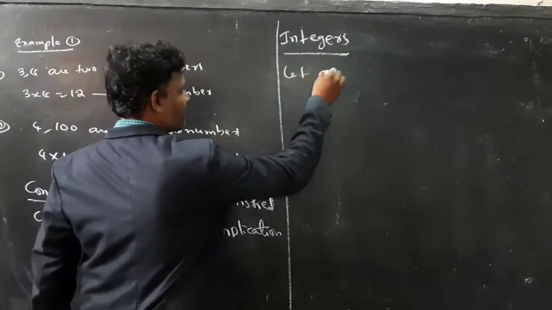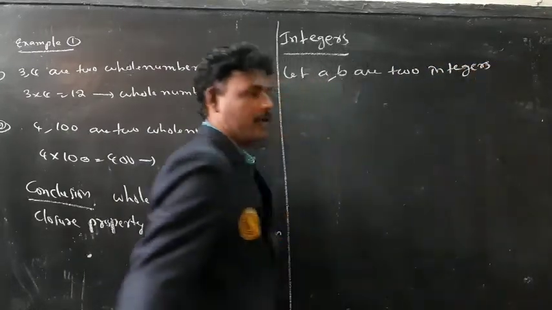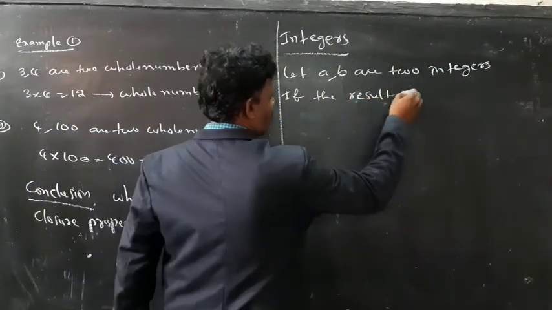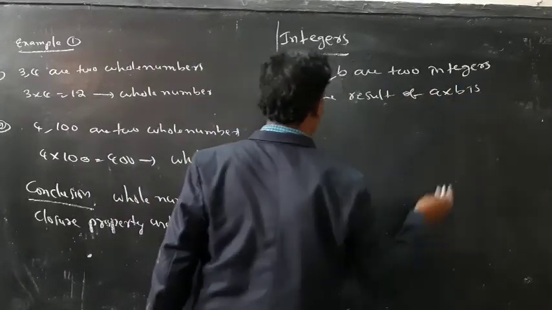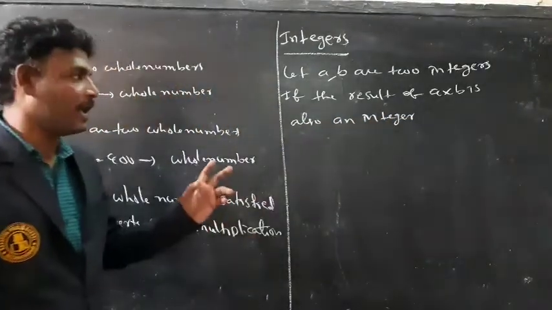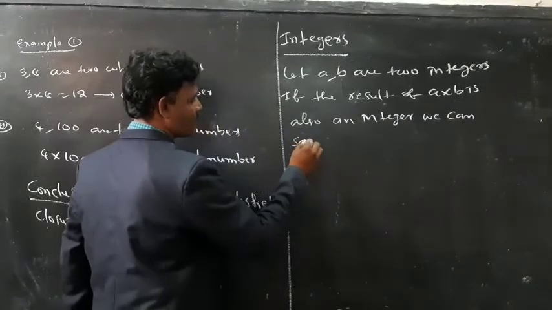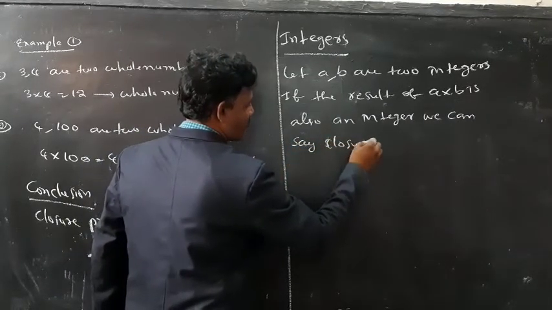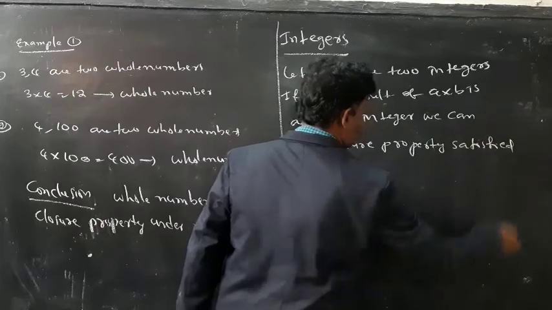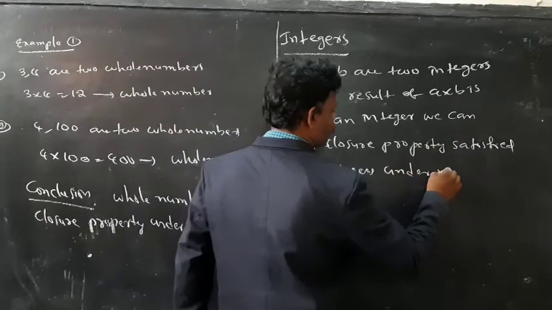Here, let a, b be two integers. If the result of a into b is also an integer, we can say closure property satisfied by integers under multiplication.